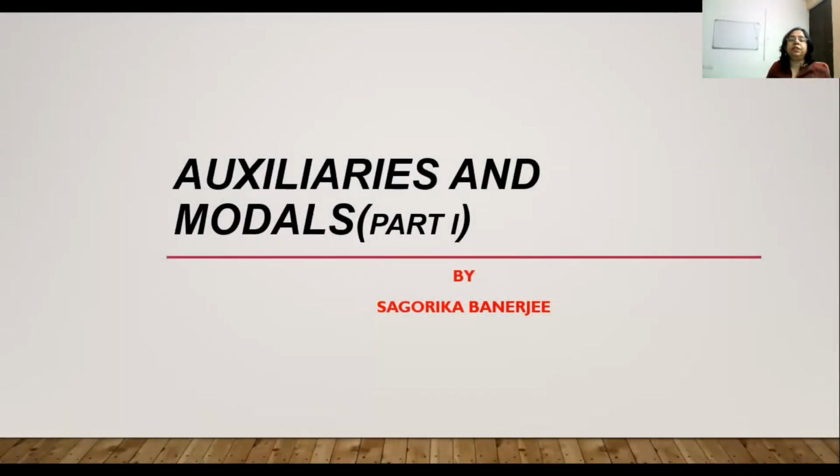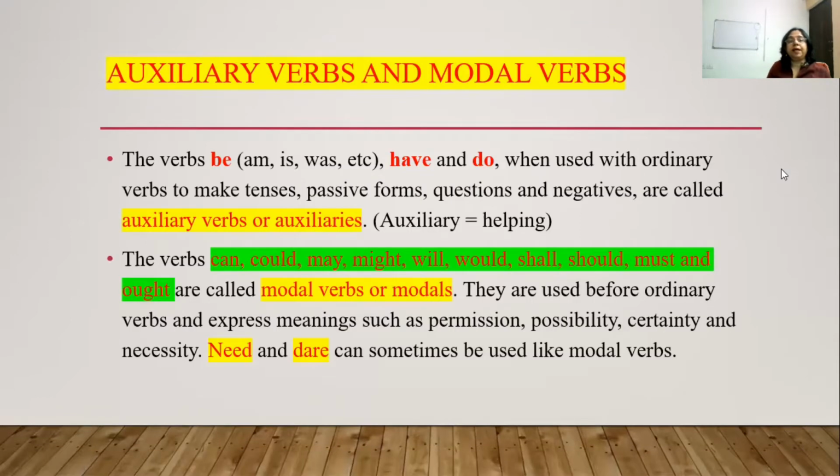So today we are going to read about auxiliaries and modals. This topic is divided into two parts. So today I will be taking up part 1. So what are auxiliary verbs and what are modal verbs? The verbs be, that is am, is, was, etc., have and do, when used with ordinary verbs to make tenses, passive forms, questions and negatives are called as auxiliary verbs or auxiliaries. So auxiliary means helping verbs.